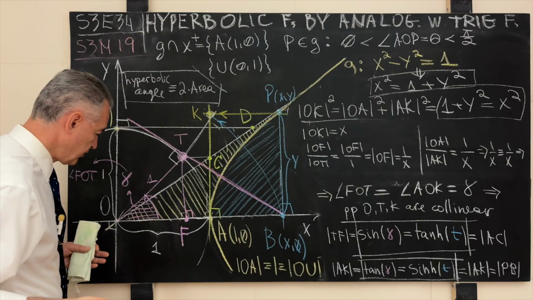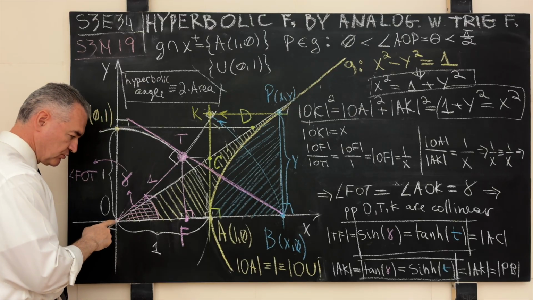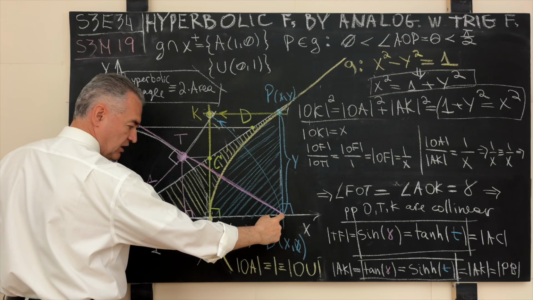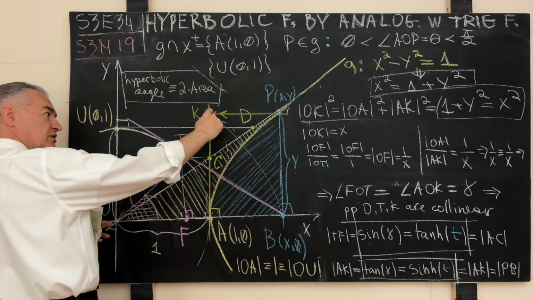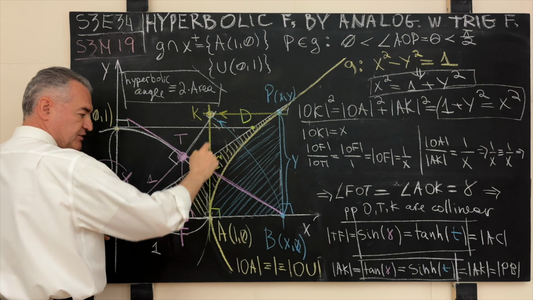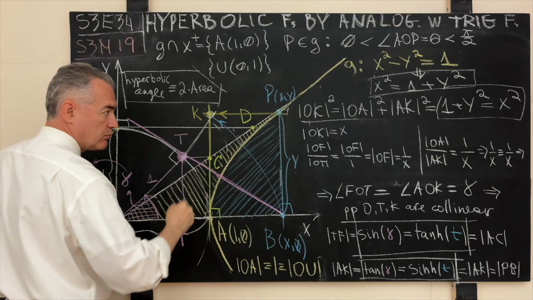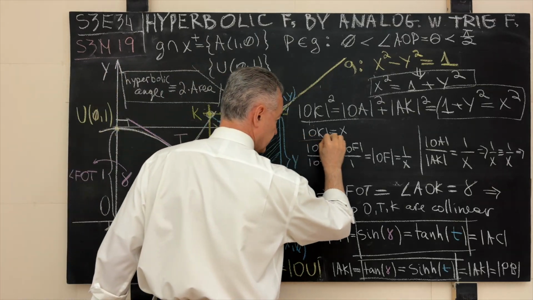And this gives us another wonderful way to construct the point K with Euclidean tools alone. All we have to do over here is stick the needle of our compass into the origin, open up the compass to the distance from the origin to the point B, and swing an arc until it intersects the tangent to the generating curve G at the point A. Boom, we have our point K. Wonderful. So we have this result.